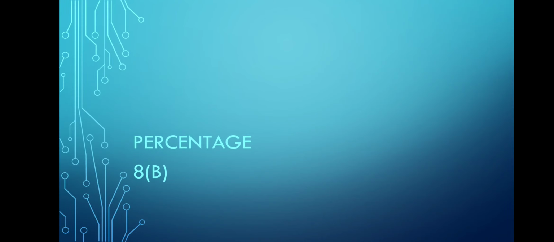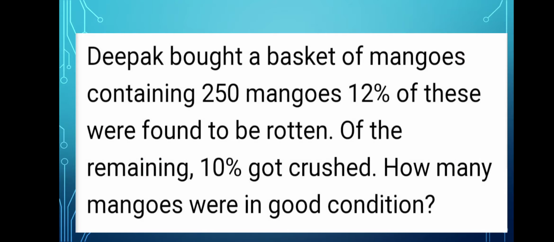Let's solve some more questions based on percentage. So the question number 1. Deepak bought a basket of mangoes containing 250 mangoes. 12% of these were found to be rotten. Of the remaining, 10% got crushed. How many mangoes were in good condition?